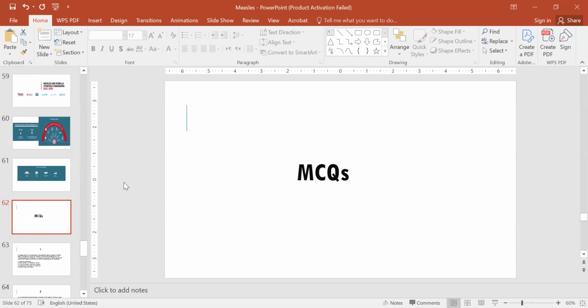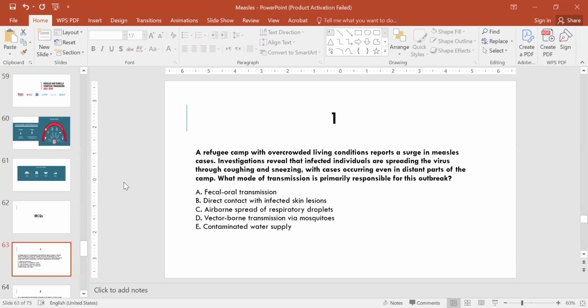So now comes the time for practice of MCQs. Question number one. A refugee camp with overcrowded living conditions reports a surge in measles cases. Investigations reveal that infected individuals are spreading the virus through coughing and sneezing, with cases occurring even in distant parts of the camp. What mode of transmission is primarily responsible for this outbreak?